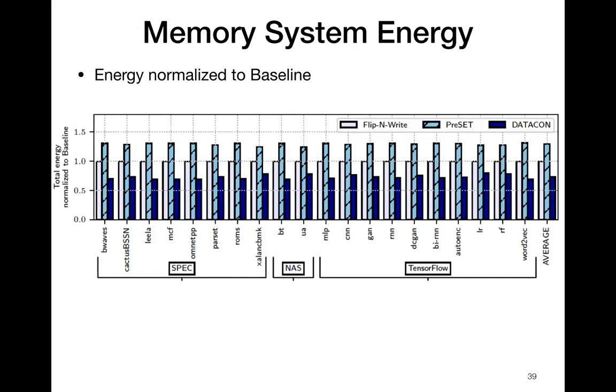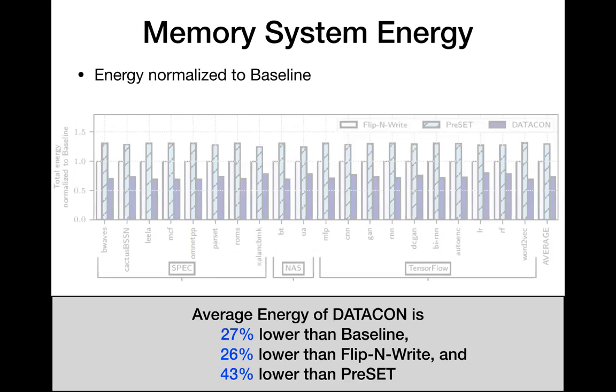Next, we evaluate the memory system energy. The energy consumption is also normalized to baseline. We observe that the system energy consumption of DATACON is 27% lower than baseline, 26% lower than flip-and-write, and 43% lower than preset.